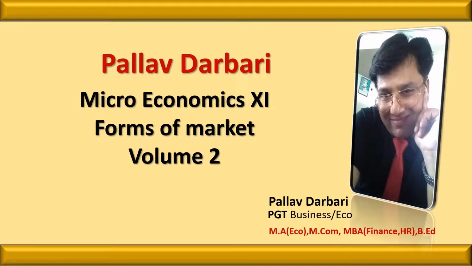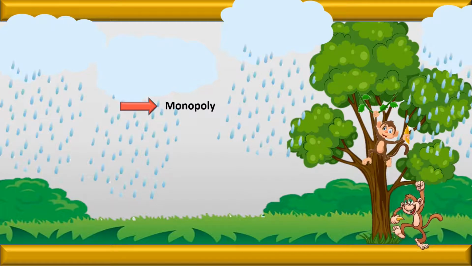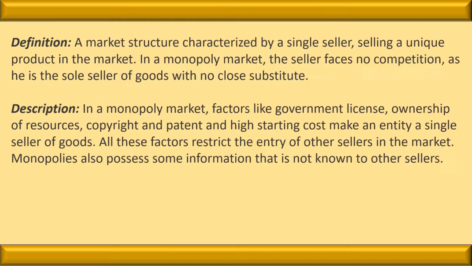In this video, we will discuss Microeconomics Class 11th, Forms of Market, Volume 2. In this video, we will discuss monopoly. Let us see the meaning of the monopoly. Remember one thing, monopoly comes under the imperfect competition. Under the monopoly, one seller, one firm and one producer exist.